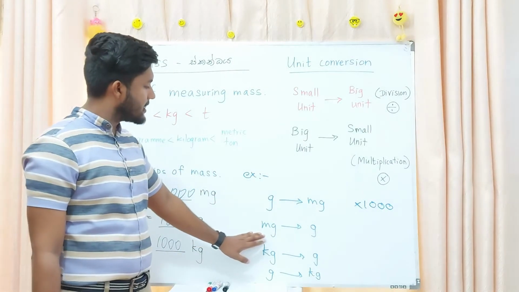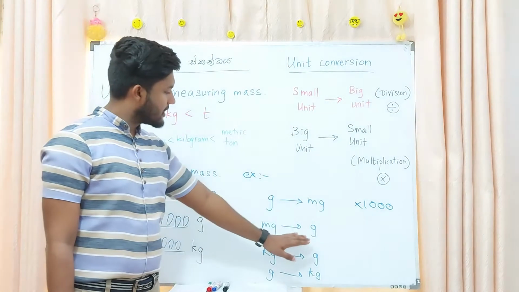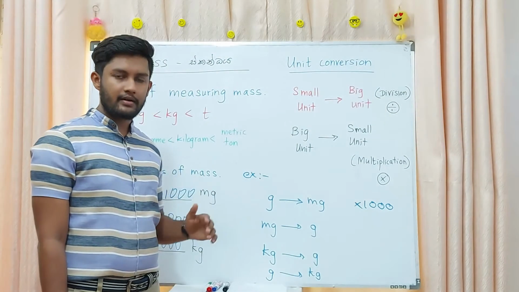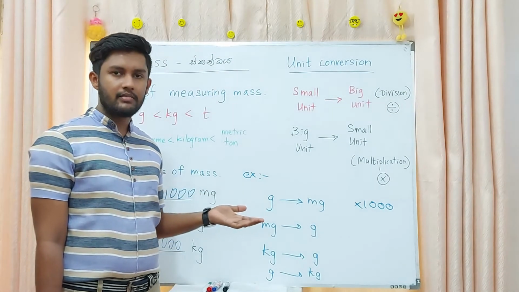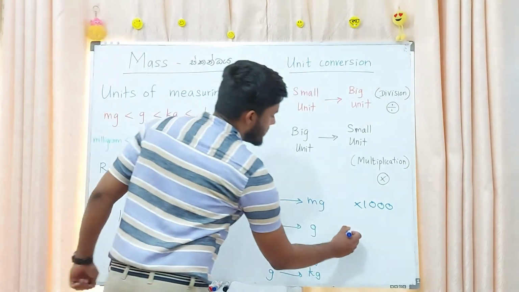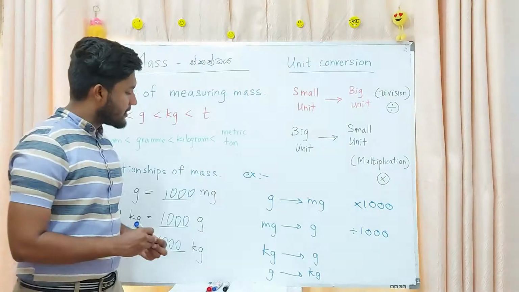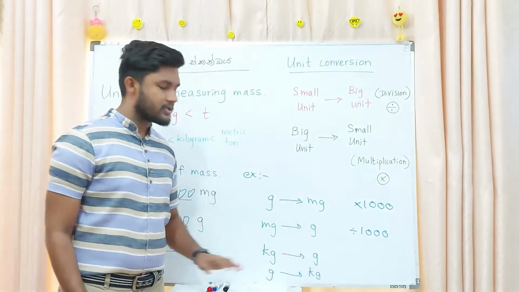And here, what is the relationship? Gram and milligrams. For 1 gram, there are 1000 milligrams. Then divide by 1000. Next, kilogram into gram.